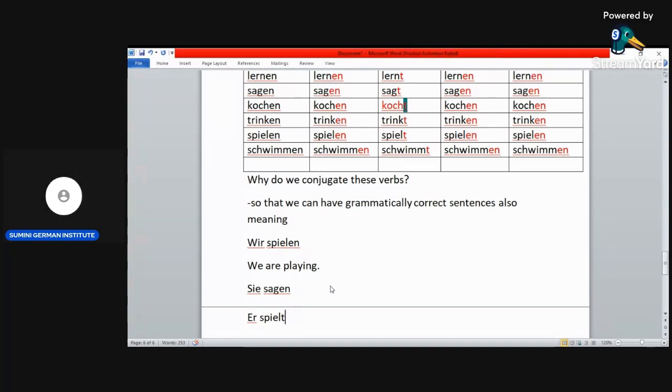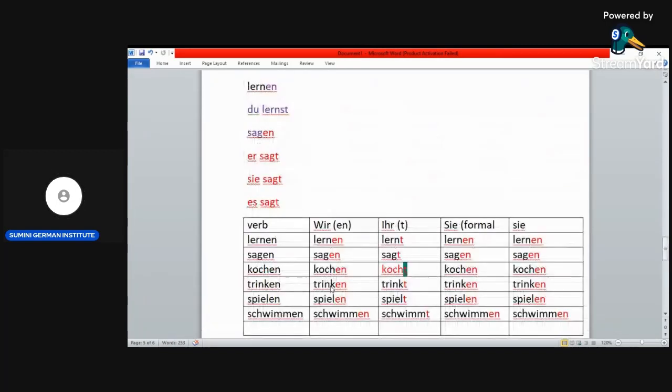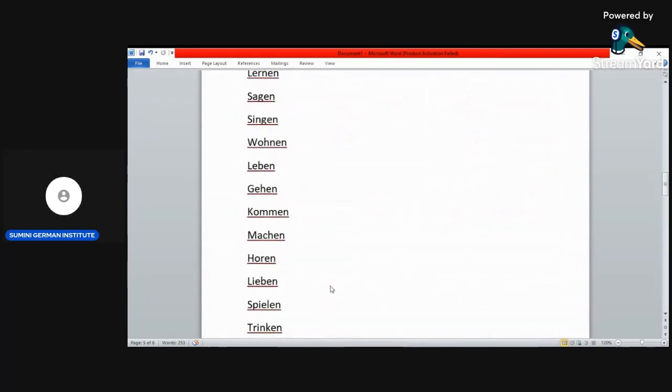That's why it is important for you to master the conjugation. It's for grammar, okay, that the sentence can be grammatically correct, and also it has meaning. It carries the meaning in a sentence, okay. So that's it for today.